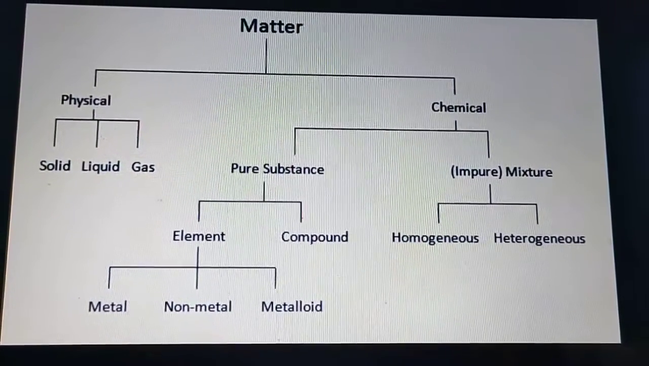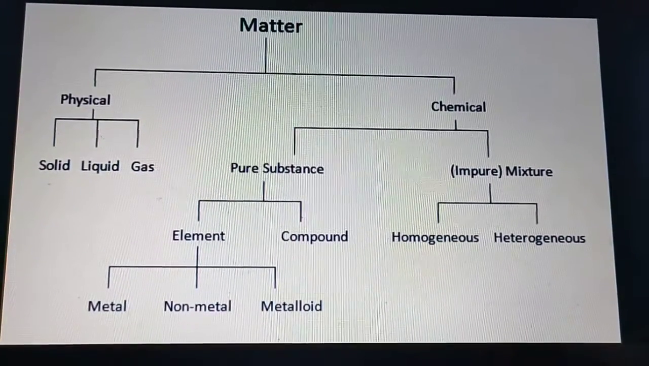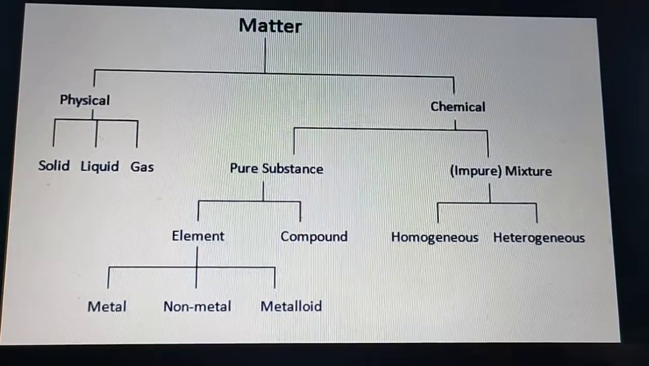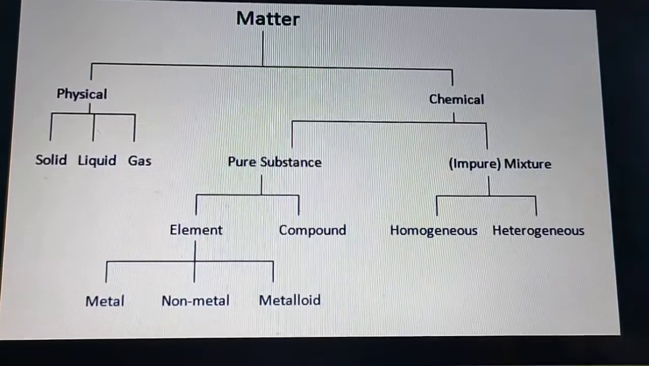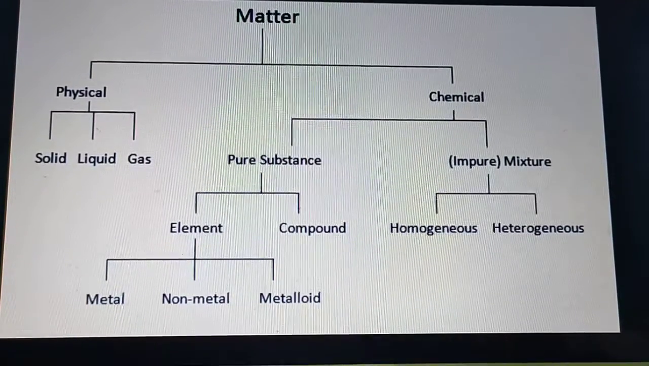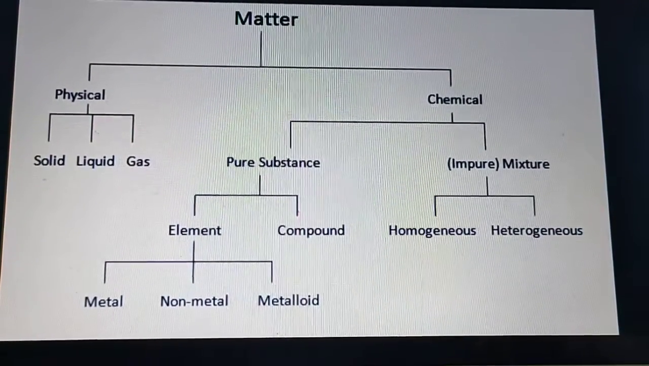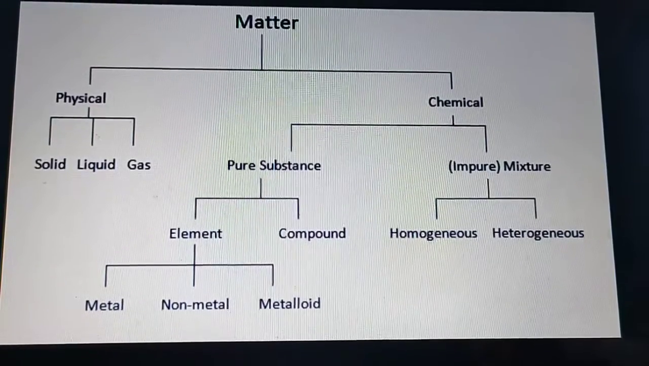Good morning, students. Today we are going to revise chapter 3, that is elements, compounds and mixture. Elements and compounds you have studied in the previous class.